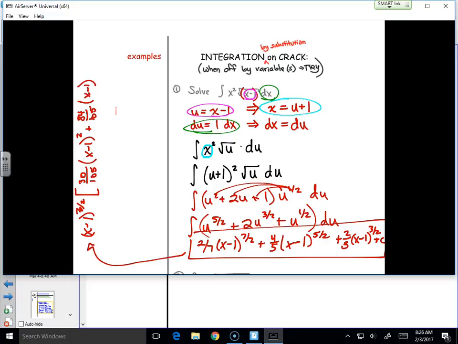And then plus 3 into 105. 35. 35 times 2 would be 70. 1/5. Take away x minus 1 to the 3/2 from x minus 1 to the 3/2. Well, that's gone. Plus c. Well, that looks so much easier. Just kidding. But wait. Can't we now take out the 1/105?